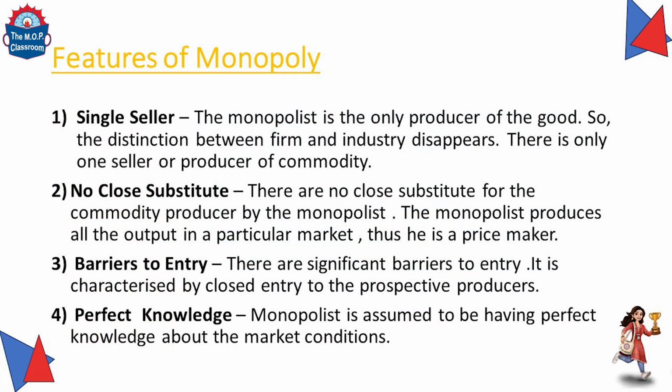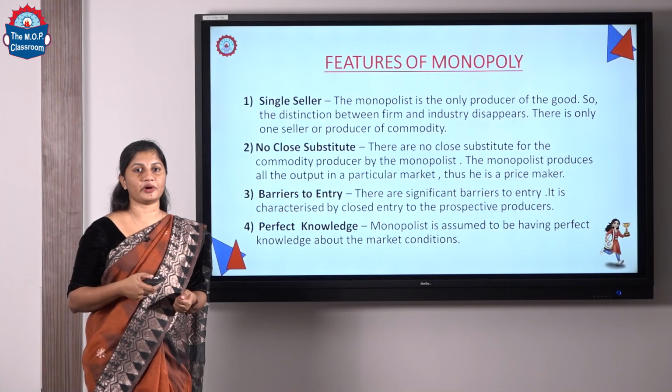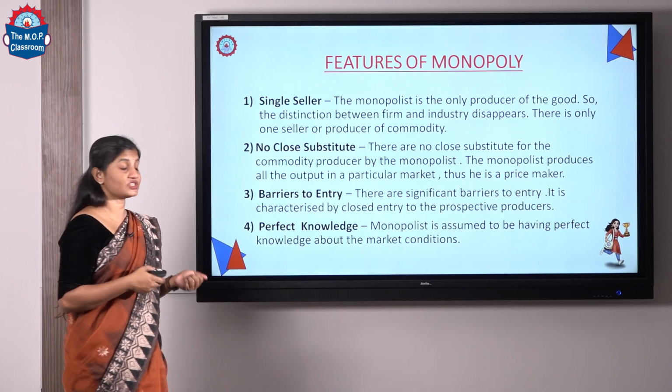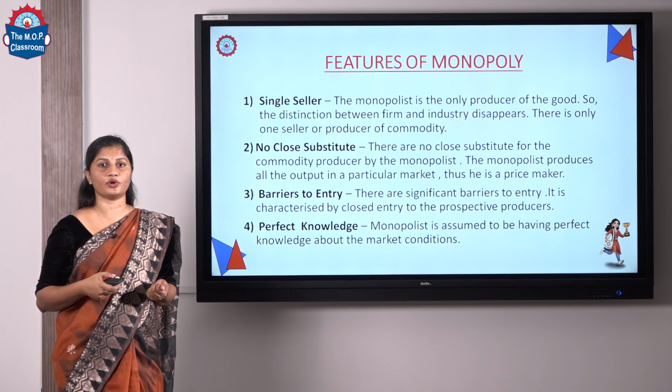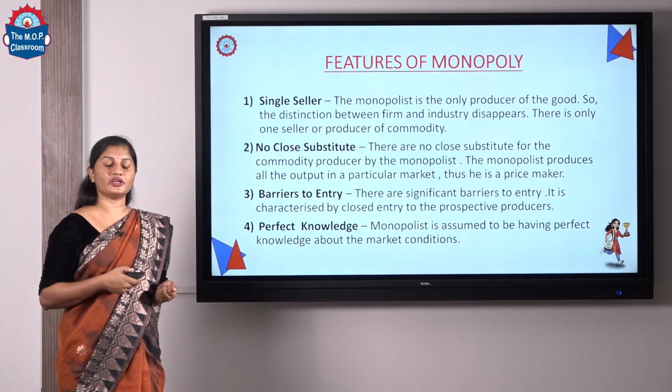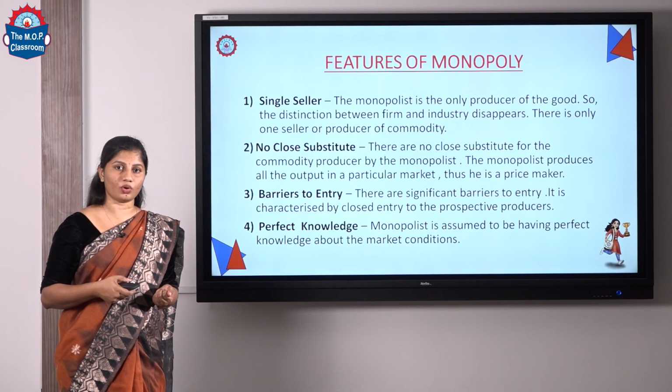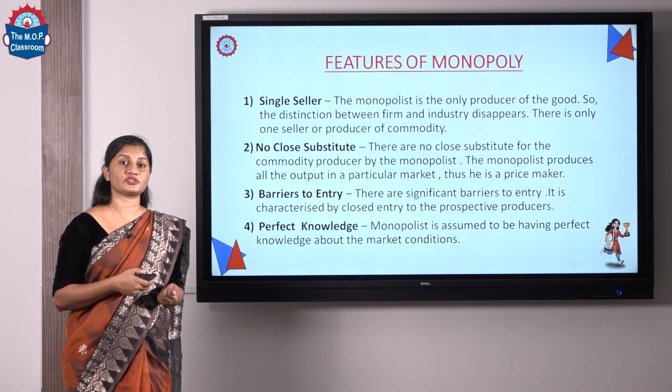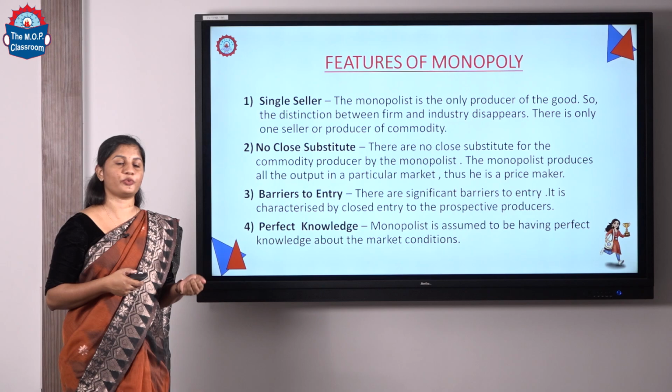Features of monopoly. First one is single seller. As you know, monopoly is the single seller in the market. There is no distinction between industry and firm in the market. And the second one is no close substitute. Monopoly is the only producer in the market. There is no close substitute for the monopoly product.